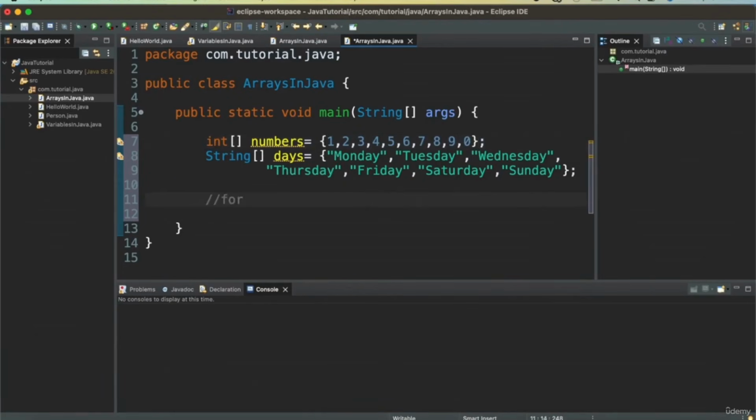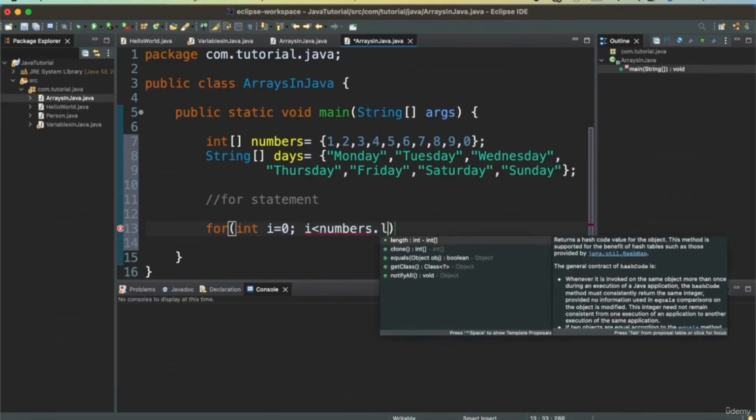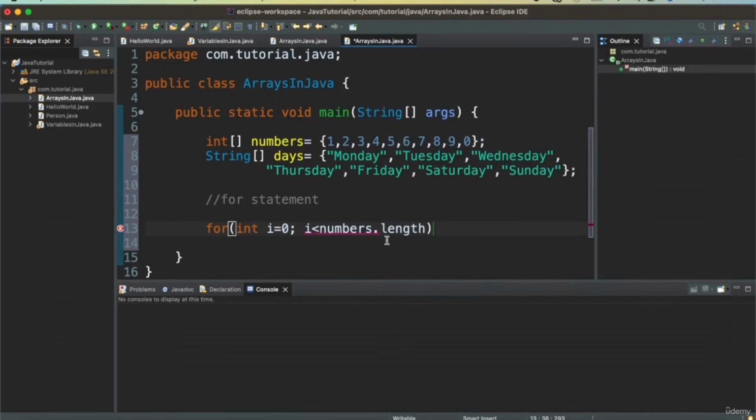First is a regular for statement. In the brackets there are three things. First is the index. Index starts from 0, and then the next is till where we want to go. So it will be numbers dot length, till the end I want to print this array, and then i++ is the increment operator.